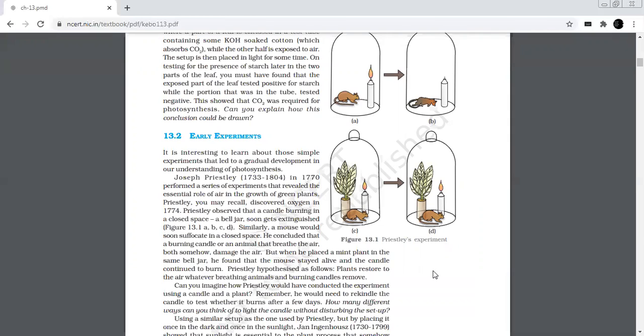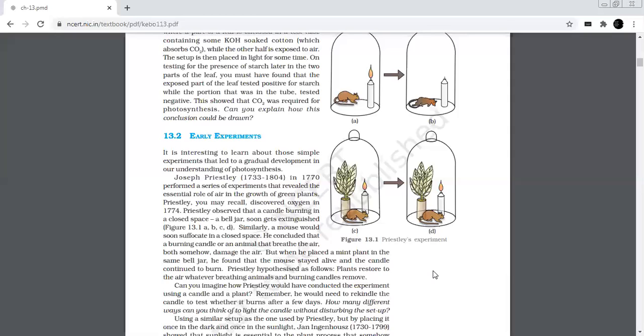Joseph Priestley performed a series of experiments in the 1770s and revealed the essentiality of air in the growth of green plants. He observed that a burning candle or a respiring mouse in an enclosed space soon gets extinguished or dies due to suffocation, respectively, because a burning candle and animals that breathe the air soon damage it.